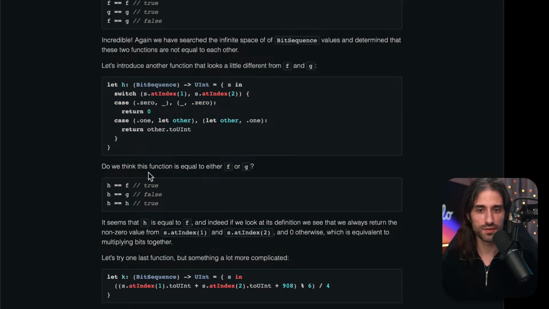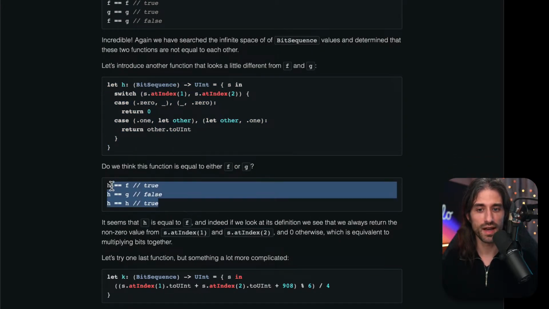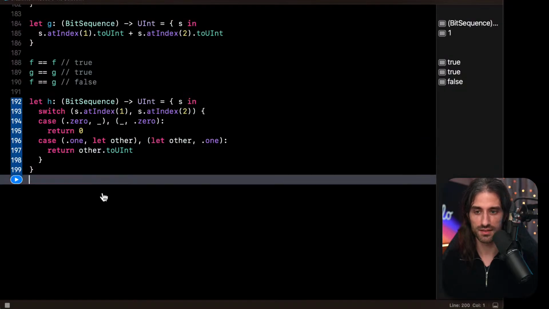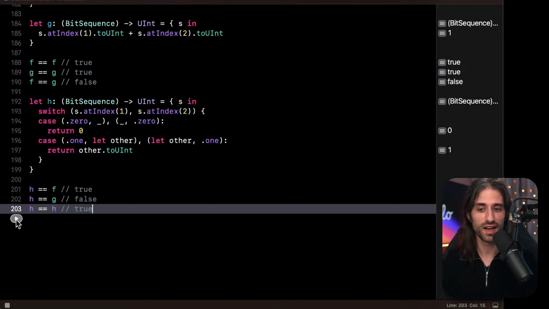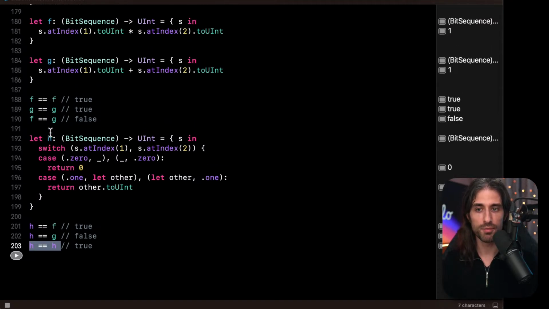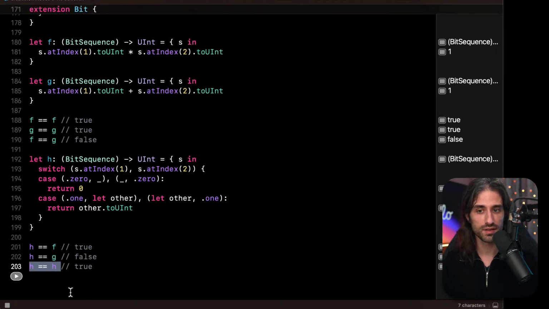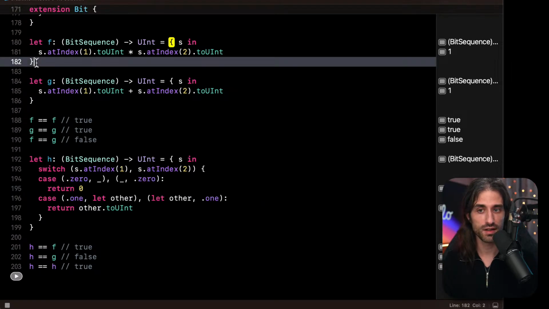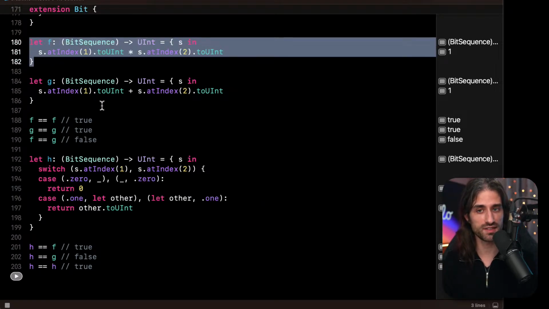Do we think this function is equal to either f or g? Let's try to see what Swift has to say. h is equal to h, that stands to reason, and we learn that h is not equal to g, but h is equal to f. So this implementation here is the same as this one in the sense that it will always return the same output for the same input.